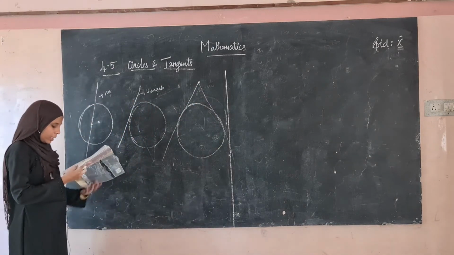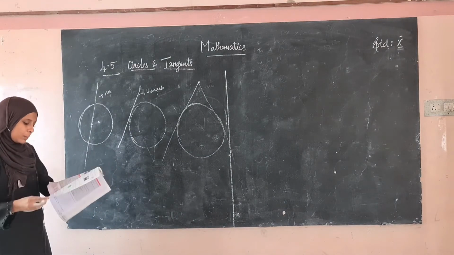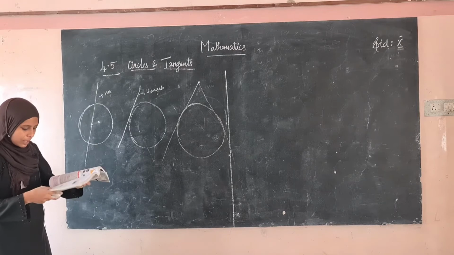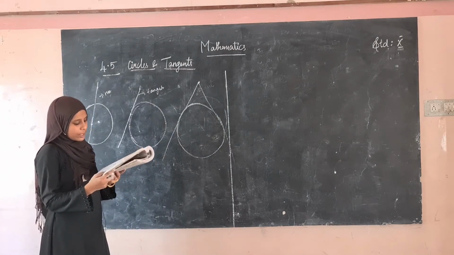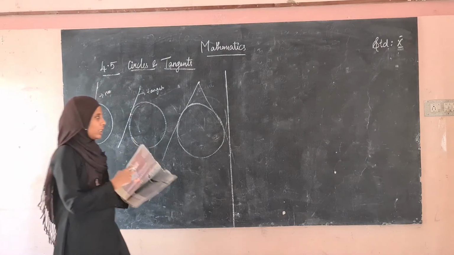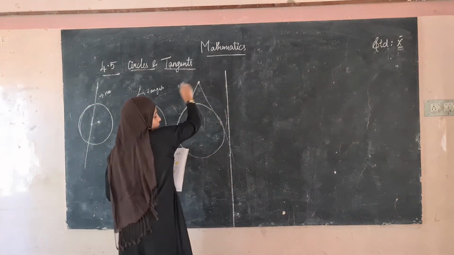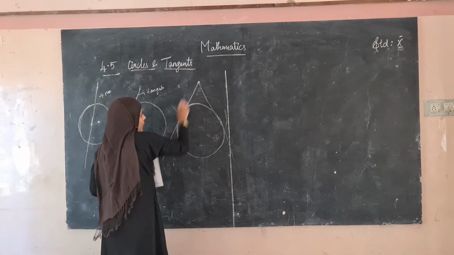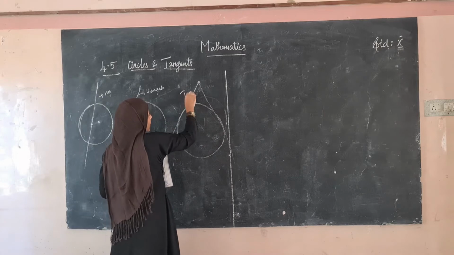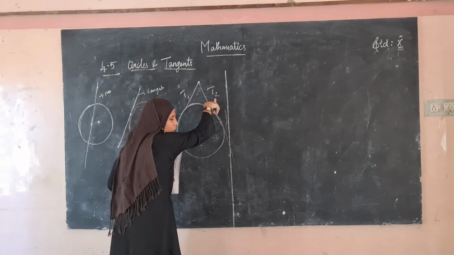Okay, and here in your book they have given some of the proofs. See here in page number 185, see this third one. The length of the two tangents drawn from an exterior point to a circle are equal. That is what we have said here. If from outside the point, this is called the exterior point, the tangent comes, this be tangent 1 and this is tangent 2, means the length of tangent 1 is equal to the length of tangent 2.